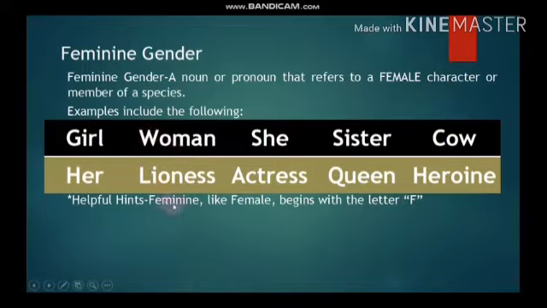Now just like the previous one, you have a very helpful hint: like the word female starts from F, feminine also starts from F. So feminine basically means someone who has female characteristics. Simply remember the letter F and you will easily remember that feminine means someone who has female characteristics.